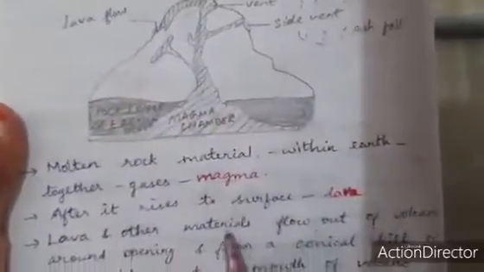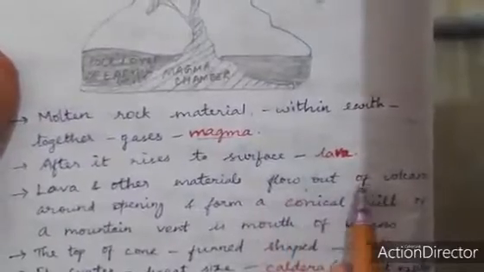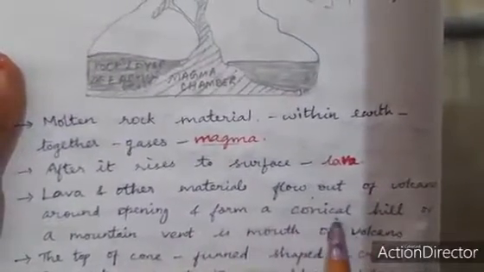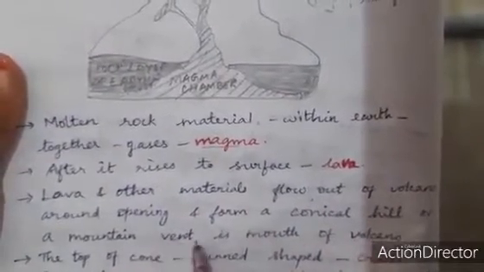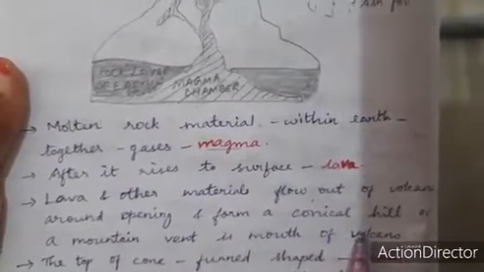Lava and other materials flow out of the volcano around the opening and form a conical hill or a mountain around the mouth of the volcano.